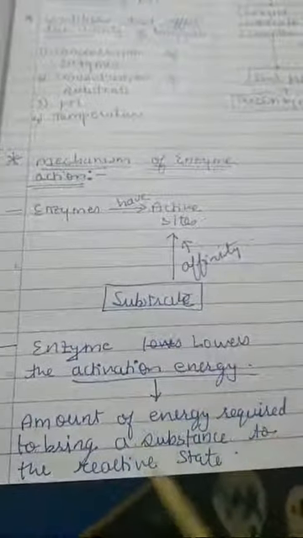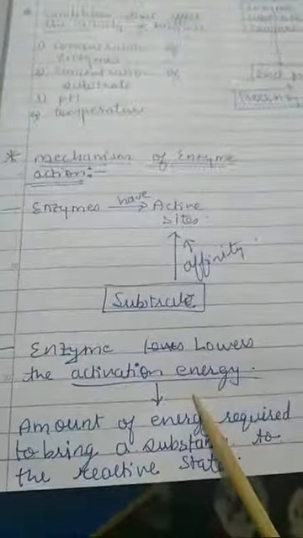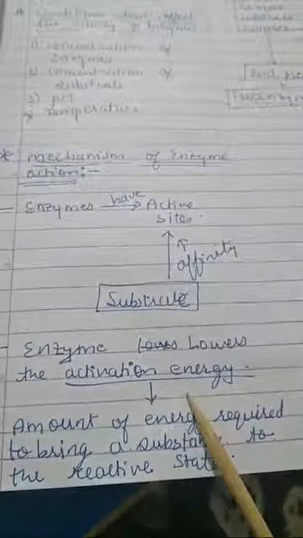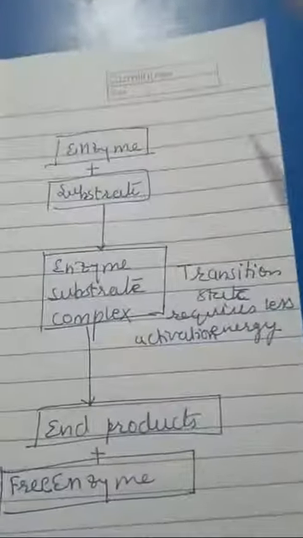The main function of enzyme is to lower the activation energy. The amount of energy required to bring a substrate to a reactive state is called activation energy, and the enzyme lowers the activation energy. So at a very low energy, lots of substrates are converted into products. So this is how the reaction takes place.